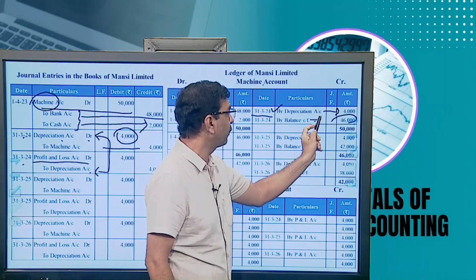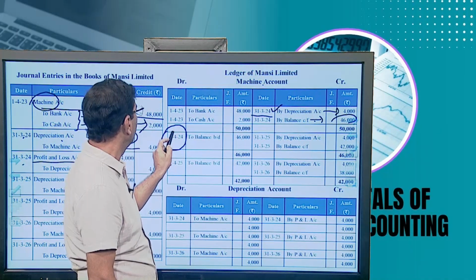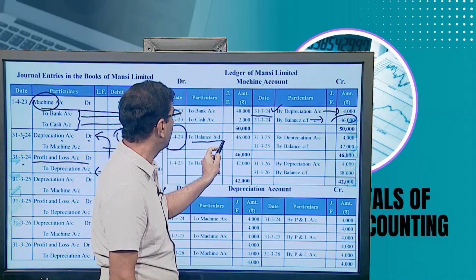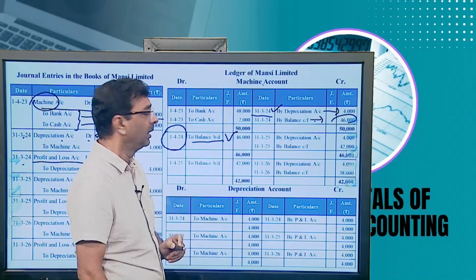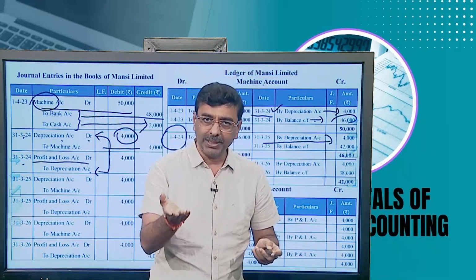That is the carry forward balance. Next year, this is the opening balance. On 1/4/2024, balance brought down 46,000. Correct? Again, the depreciation will remain the same, 4,000, because it's the straight line method.